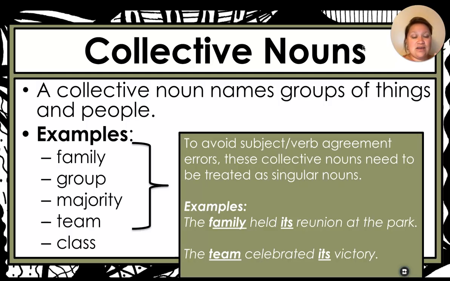But when we think about singular versus plural nouns, you have to make sure that whatever your subject noun is, if it's singular, then whatever verb or pronoun you use in that sentence is also singular. So, for example, when you think about a collective noun, the family held its reunion at the park. The family is singular, held its is also singular. Okay? You have to make sure that it agrees with its form.